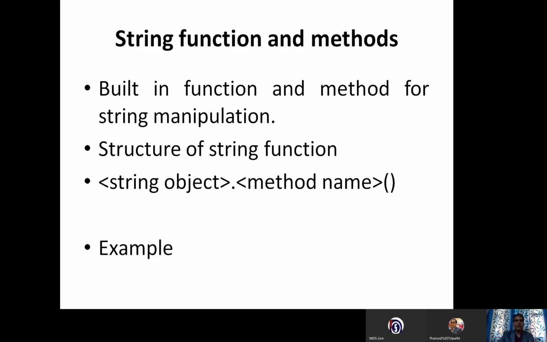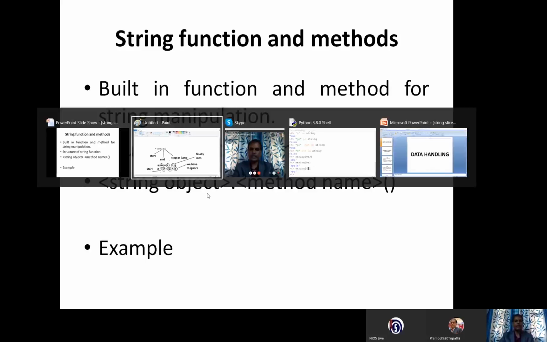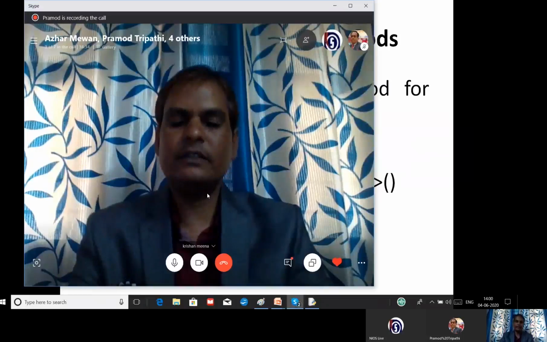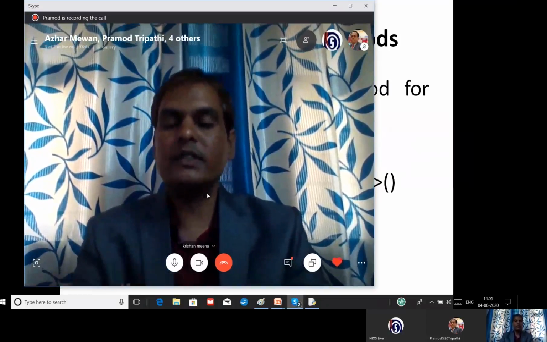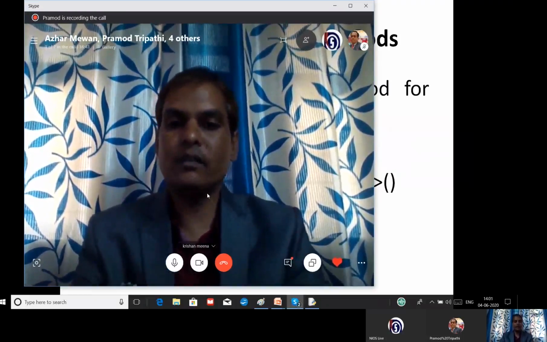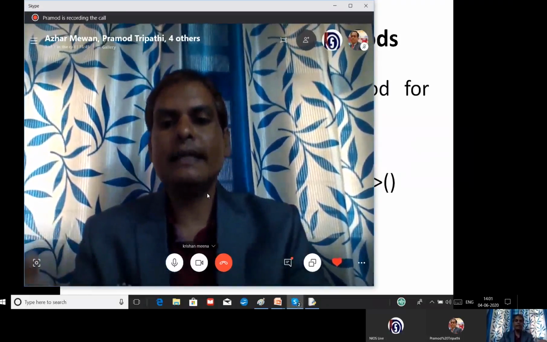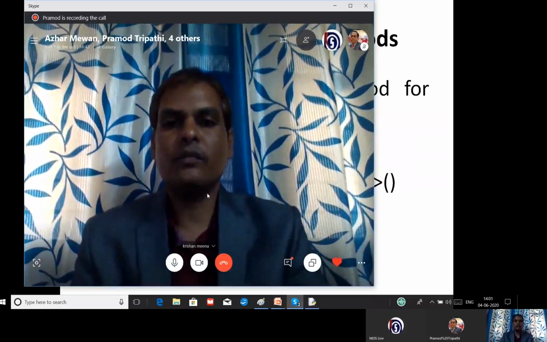Now we will learn. There are so many inbuilt functions available which can be applied on your string data type. These functions are highly reliable and tested. The moment you press dot with the string data type or with the string variable, you will get a huge list of methods or functions.